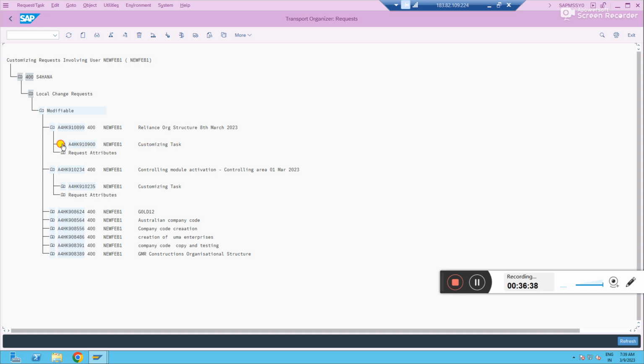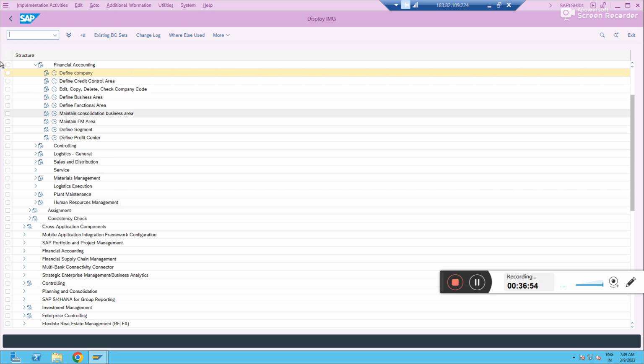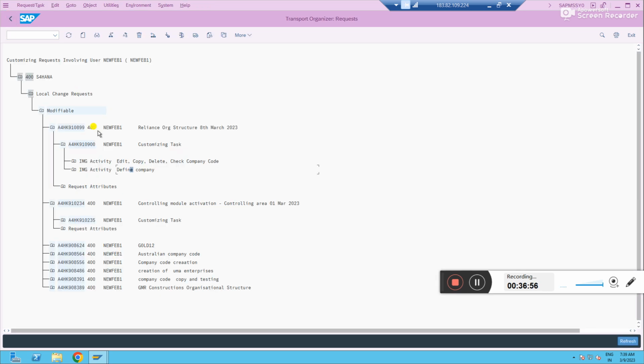If we go to this task, you see the activities or configurations you have done so far in this transport request. Under this task, what have you done? First, you have defined a company, right? See, IMG implementation guide activity. You have defined a company. It is telling, right? Yes.